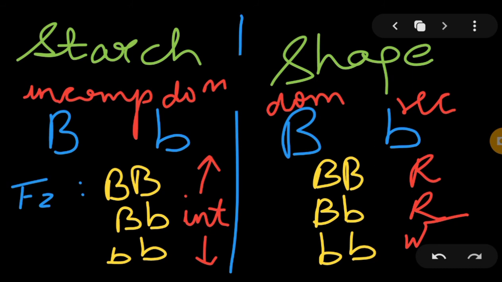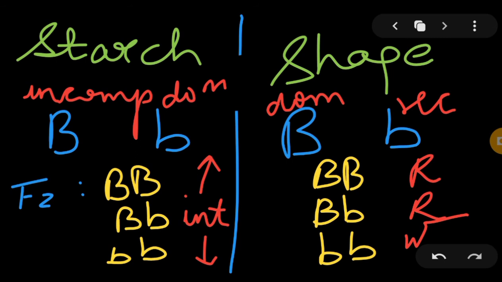So if there are two scientists, one was working on capital B and small b in starch production, he was studying the starch production characteristic, and I was studying the shape of the seed. After his research, he came and told me that these two alleles show incomplete dominance, but I will say no, capital B is dominant and small b is recessive.